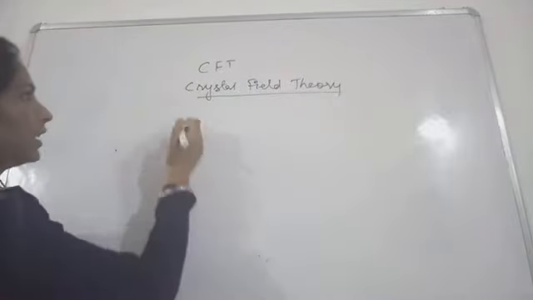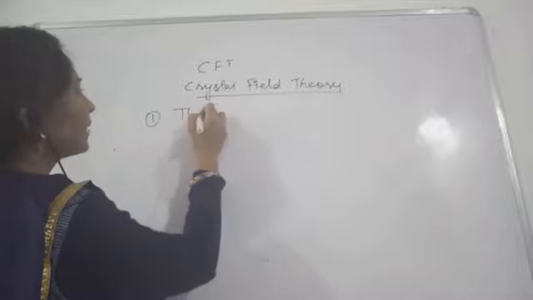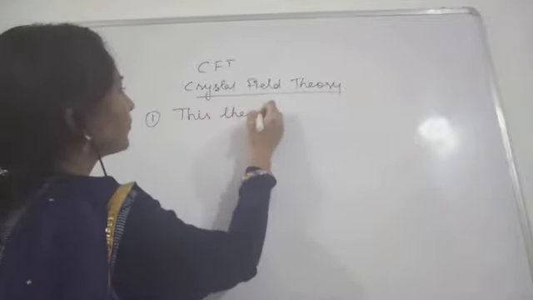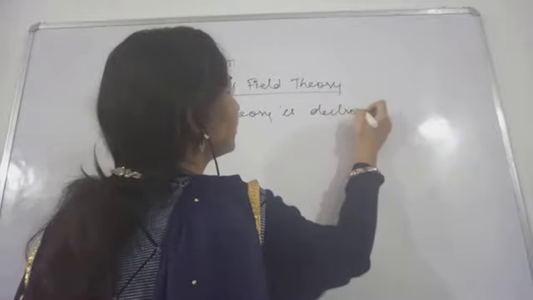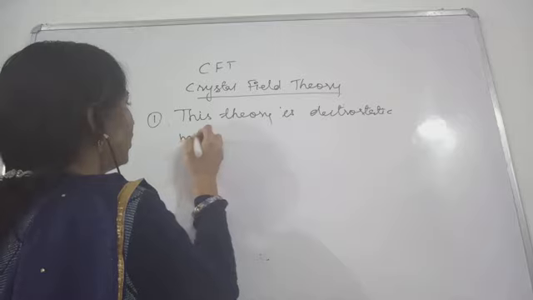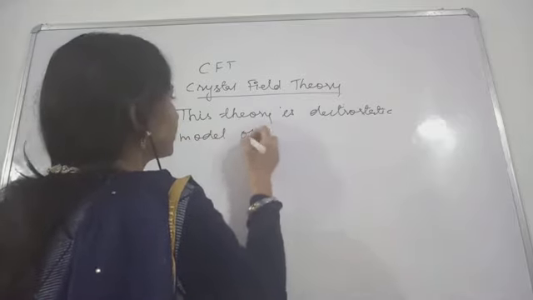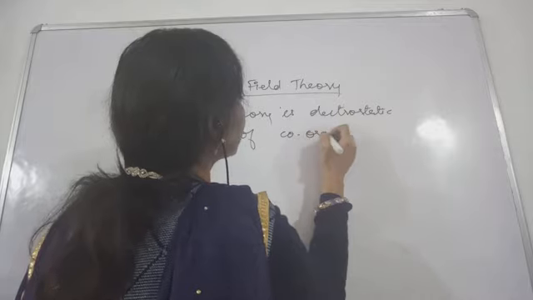Okay, so let's see here. First of all, this theory is the electrostatic model of coordination compounds.